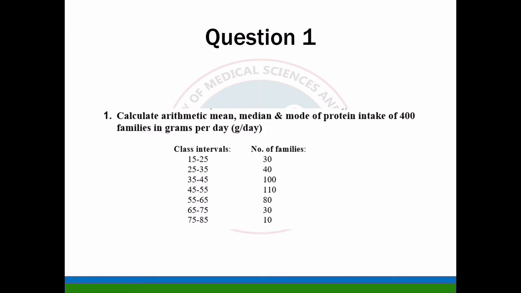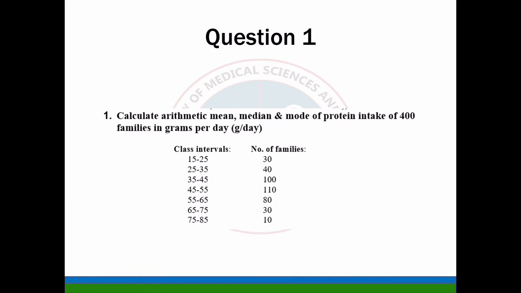So now we have different questions which we will be answering. The first question is, calculate the arithmetic mean, median and mode of protein intake of 400 families in grams per day. Class intervals 15 to 25, 25 to 35, 35 to 45, 45 to 55, like that.